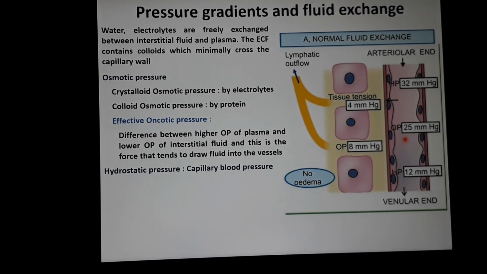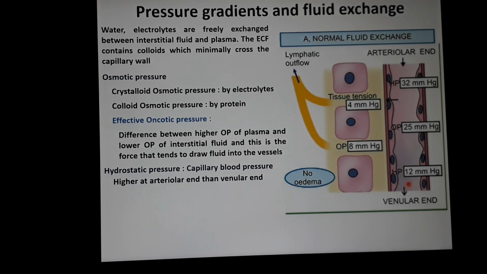At the arteriolar end, the heart is pumping blood through the arteries, so the pressure is higher than at the venular end. At the arterial end it is 32 mm of mercury, and at the venular end it is 12 mm of mercury. So there is a pressure difference.